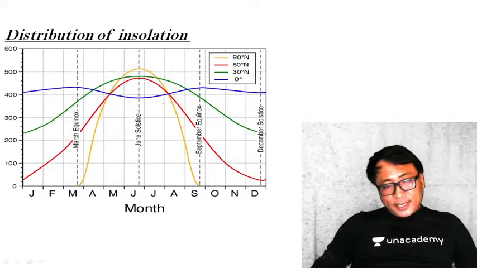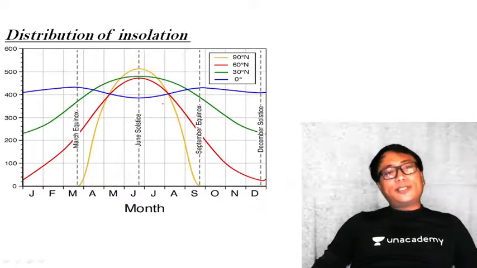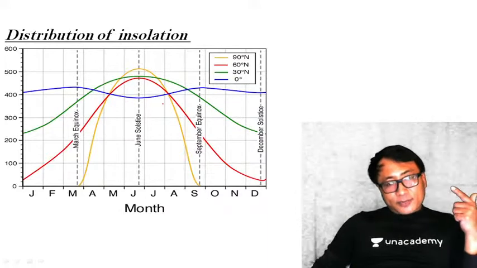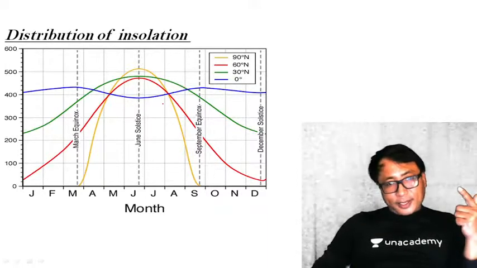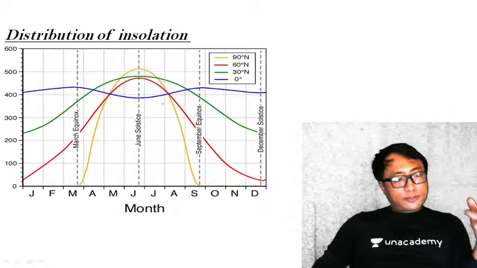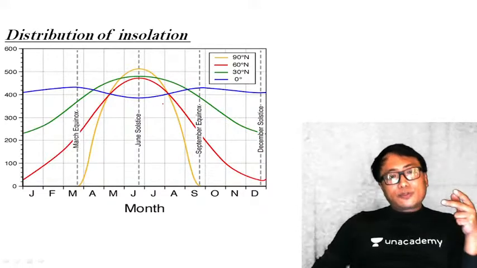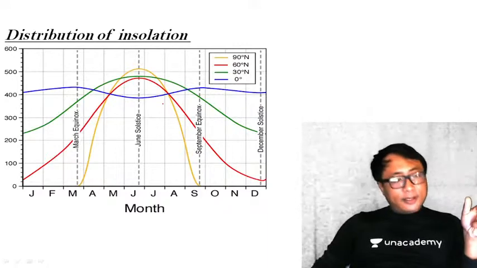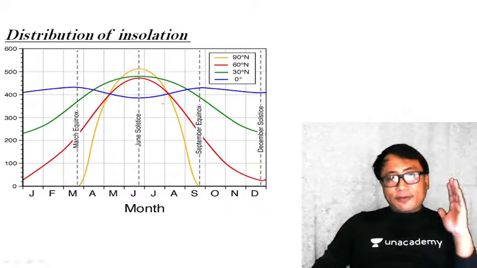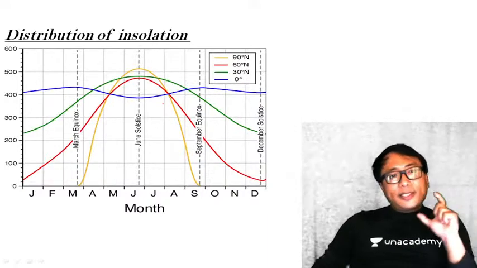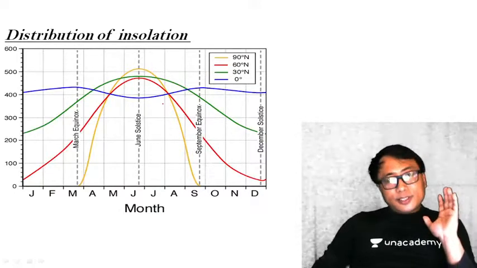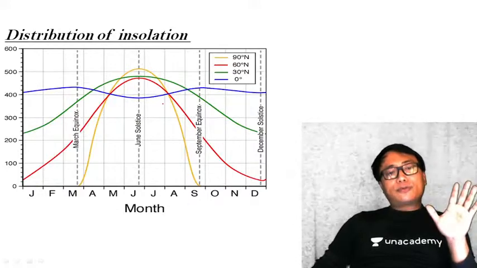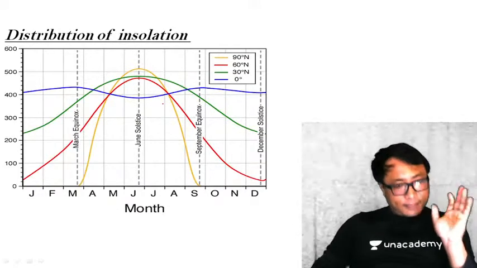Now, depending on all the points that we have discussed so far, that is the angle of the sun insolation, the duration of the sun insolation, the relative distance of the Earth from the sun, and also the effect of the atmosphere, this is the distribution. The graph in front of you displays the distribution of insolation on the Earth's surface.